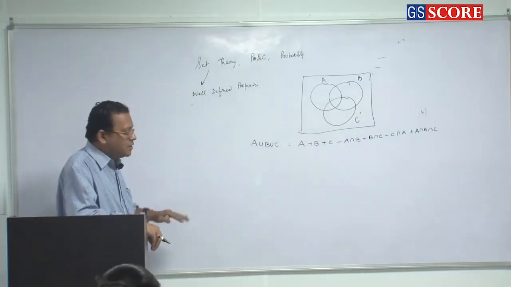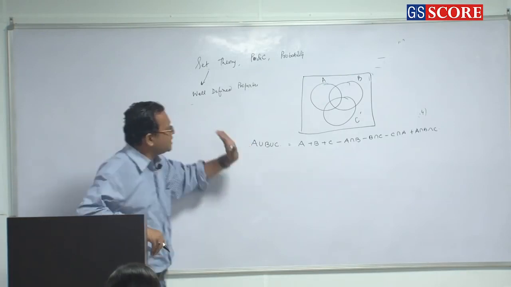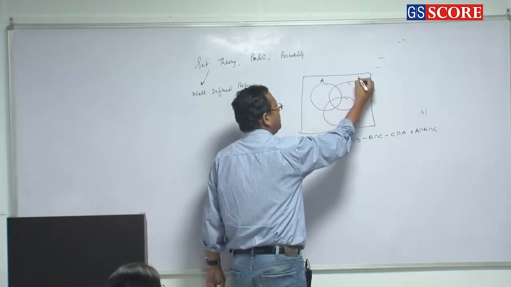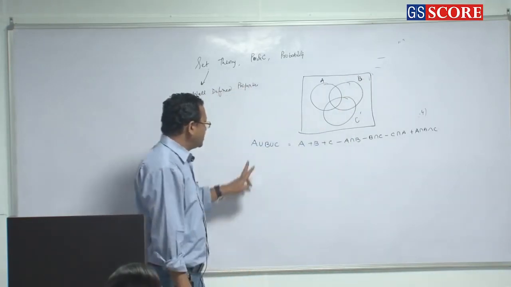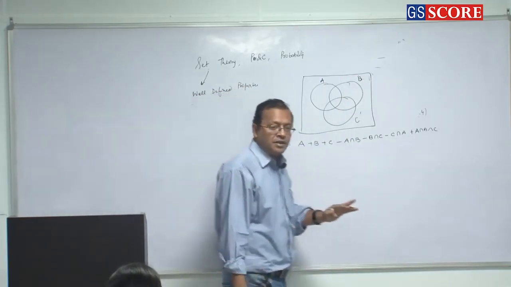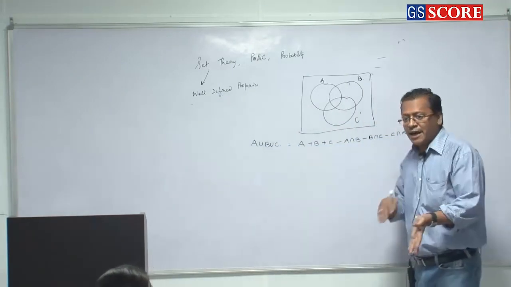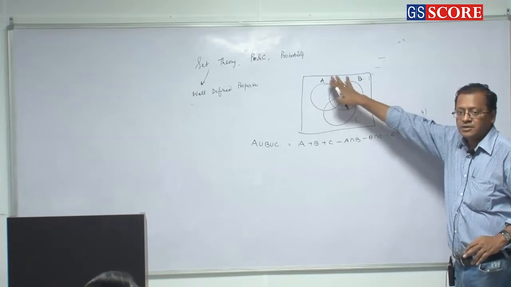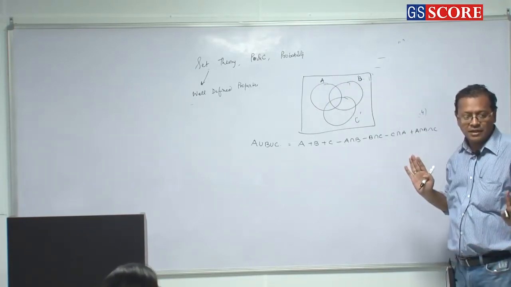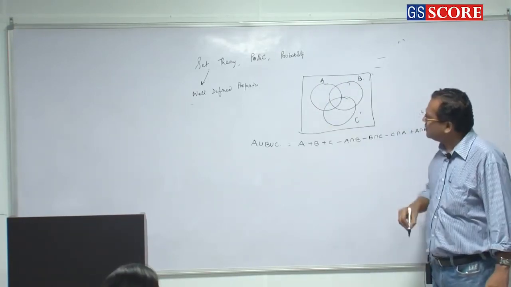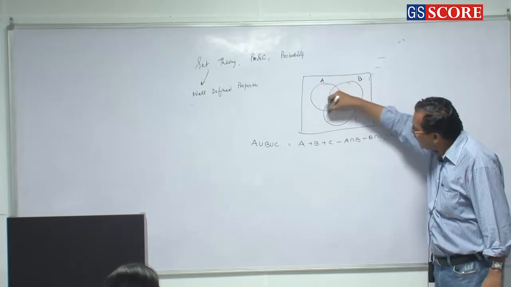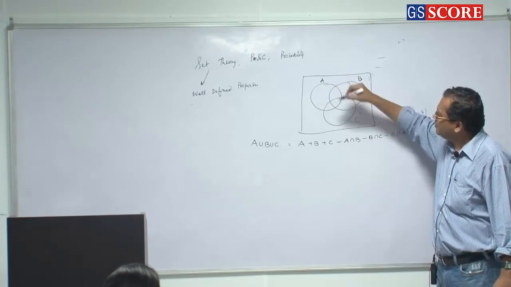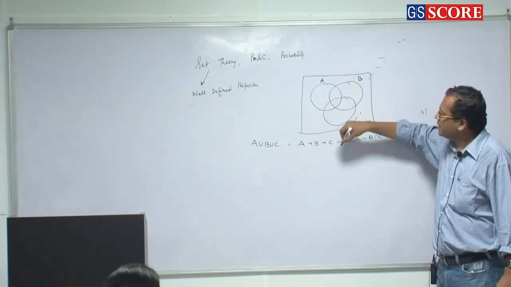Clear or not? When I say A, I write the values to be, say, physics, or let it be A, B, C only for the time being. So A union B union C means the number of students passing in either A or B or C, that is, the value of this entire circle. When I say A, I mean the entire A, meaning only A, A and B only, A, B, C, A and C only.